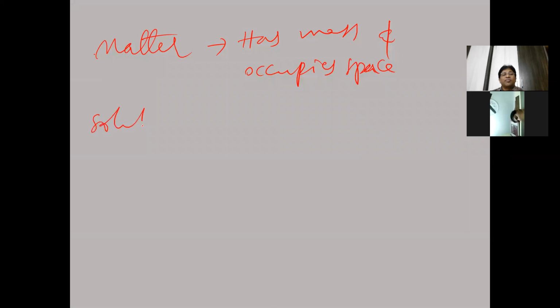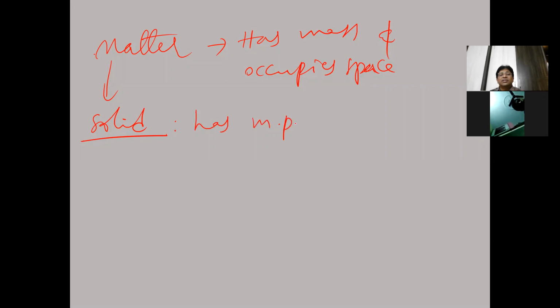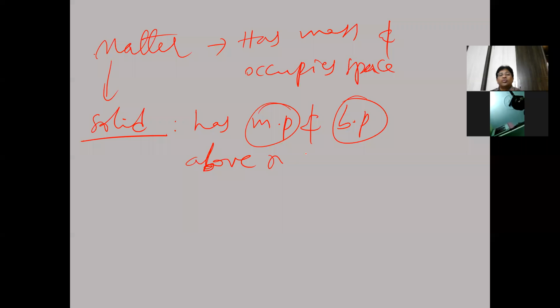Suppose you take solid matter, the solid state. When is matter called solid state matter? If the matter has its melting point and boiling point both above the room temperature, it is solid.